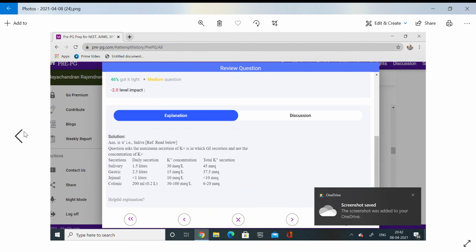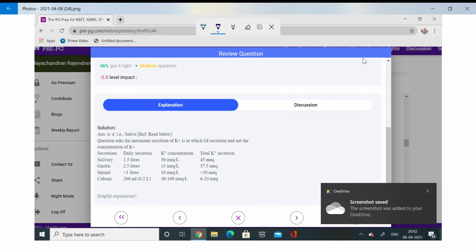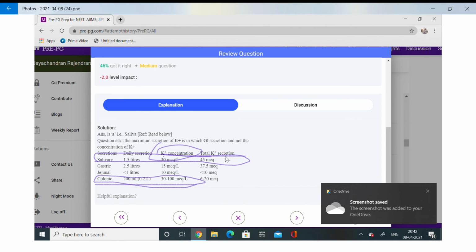And see, K plus secretion is more in the salivary secretion, but the concentration of K plus is more in the colonic secretion. We find them in the intestine. So in colonic secretion it is the concentration that is high, whereas the secretion you can see in the saliva. Okay.